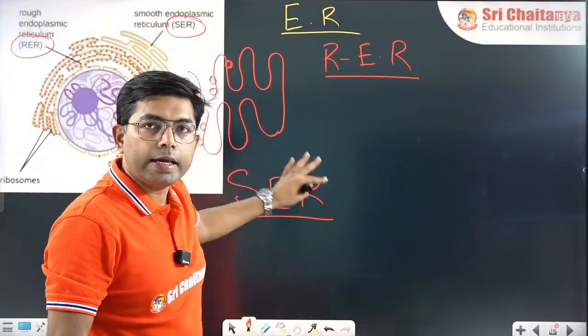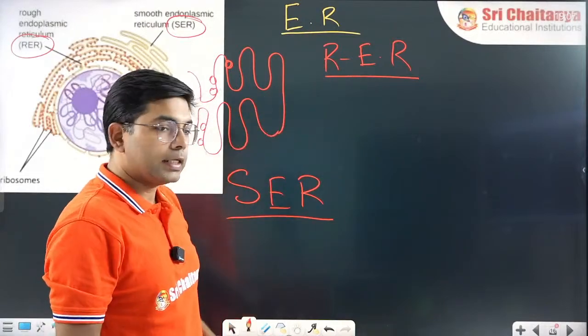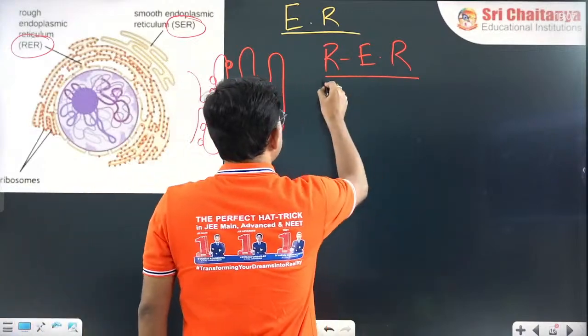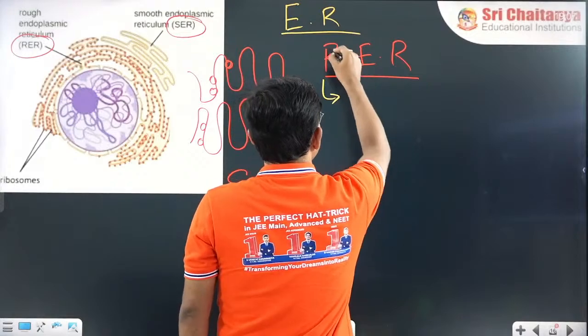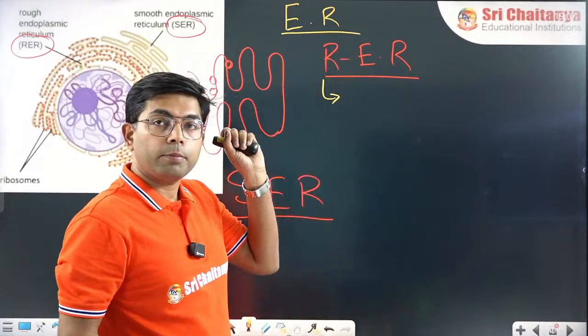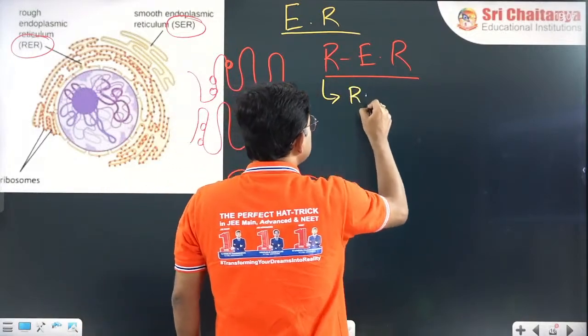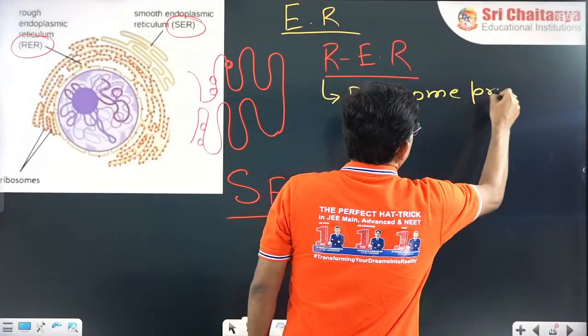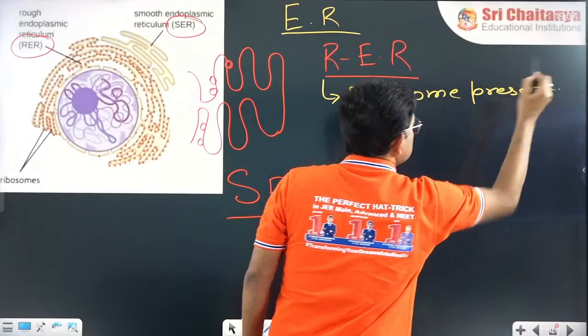Rough endoplasmic reticulum has ribosomes present on the surface.